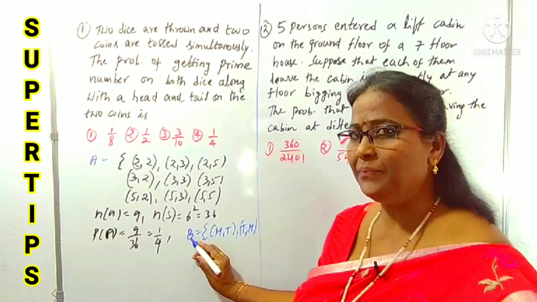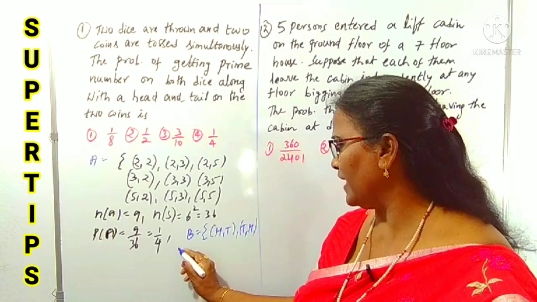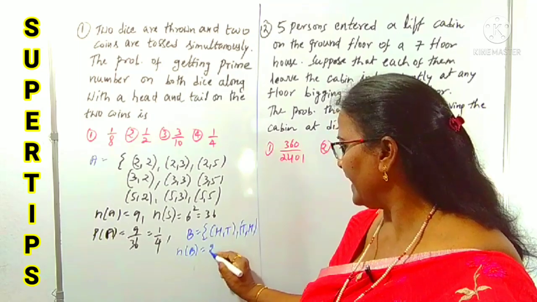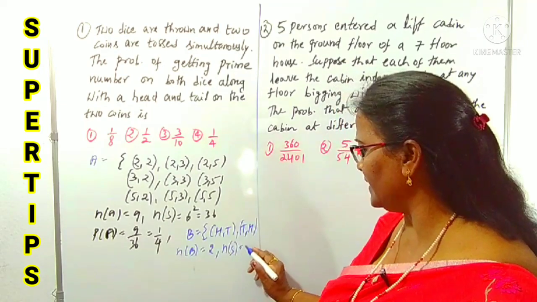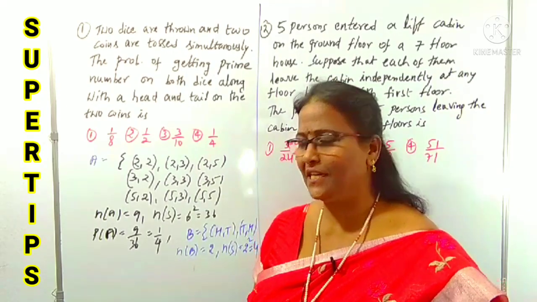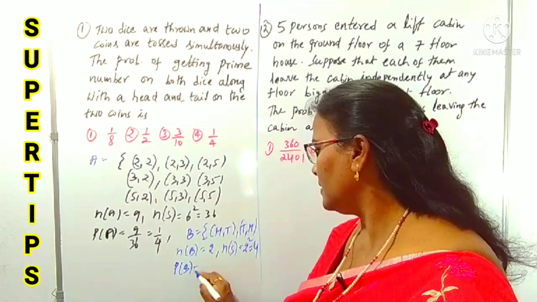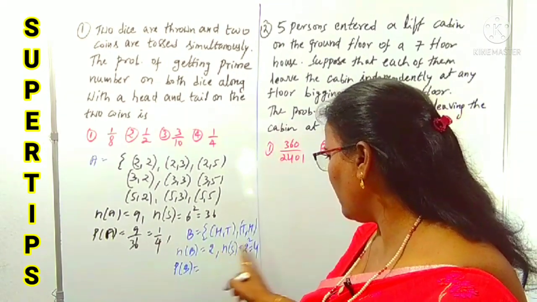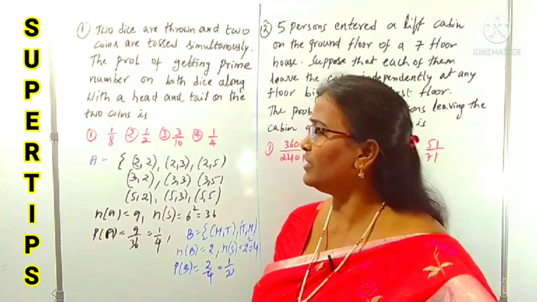How many events are there? B means, on the 2 coins, head and tail contains 2 events. So n of B is 2. N of S is, yes, how many coins? 2 coins are tossed. Each coin contains 2 events, 2 square is 4. Right, 2 power n I have given to you, and in place of n, 2 coins, that's why 2 square is 4. What is P of B? That is the probability of the coins containing head and tail, that is 2 by 4. 2 by 4 is how much? 1 by 2.